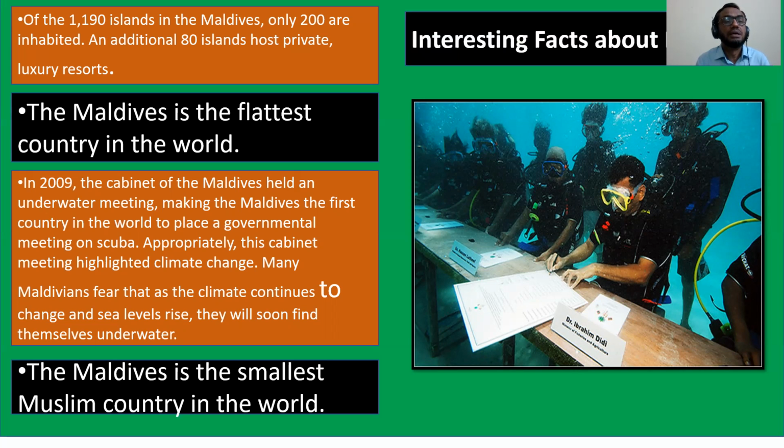Number one, Maldives has 1,190 islands, and only 200 are inhabited, and 80 islands host private luxury resorts. And the Maldives is the flattest country in the world. And in 2009, a cabinet meeting was held underwater, and the Maldives is the smallest Muslim country in the world. Okay, fine.